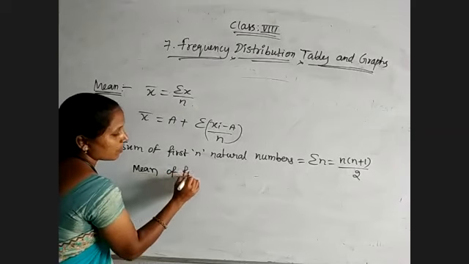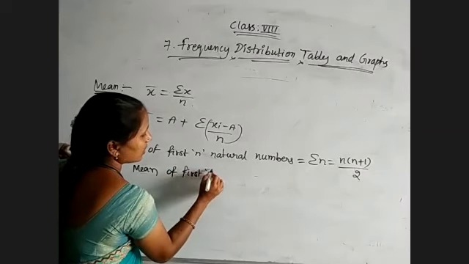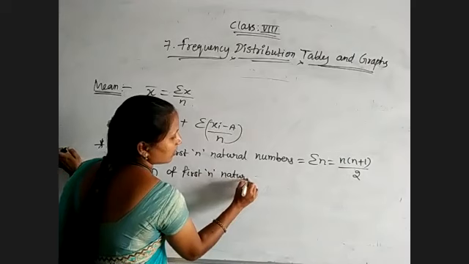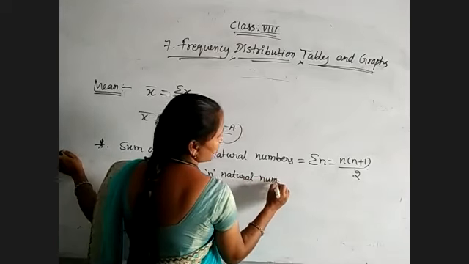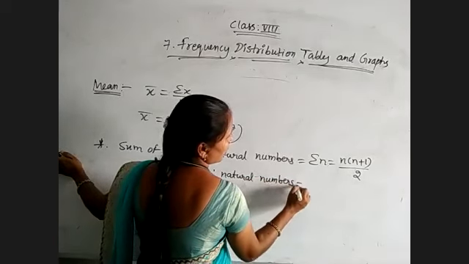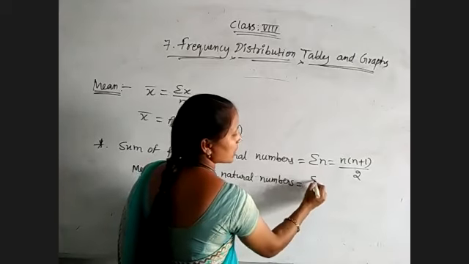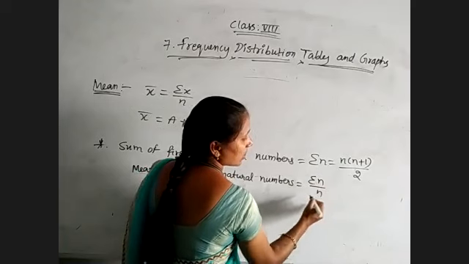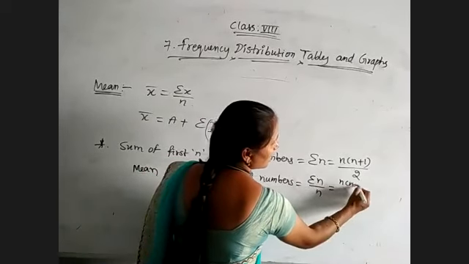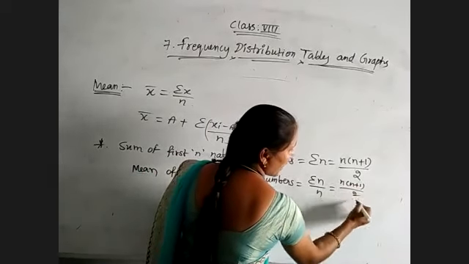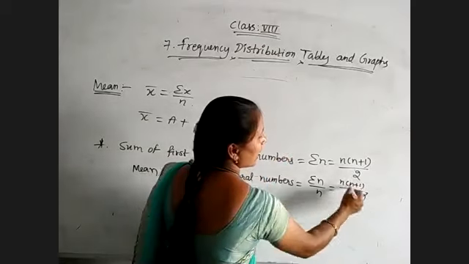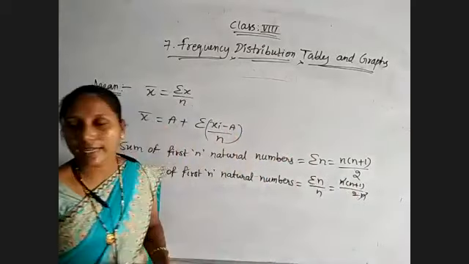Mean of the first n natural numbers is equal to sigma n, the sum of the n natural numbers, by the number of observations, that is sigma n by n. So we get n into n plus 1 by 2 by n, the n gets cancelled, and finally we get n plus 1 by 2.